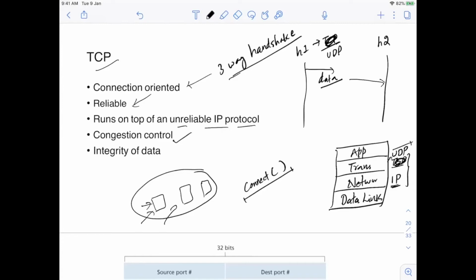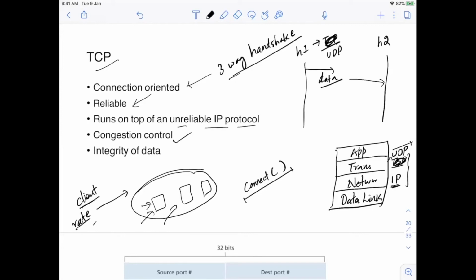UDP will not care. UDP will not see that the overall network is congested, so it should slow down its rate of sending packets. UDP will not take care of that. But TCP will see that the overall network is congested and it will slow down the rate of transfer of packets from its own side, from the client side or server side, from both sides. There is a rate at which the client will be sending data to the network, and it will slow down this rate by seeing the congestion.